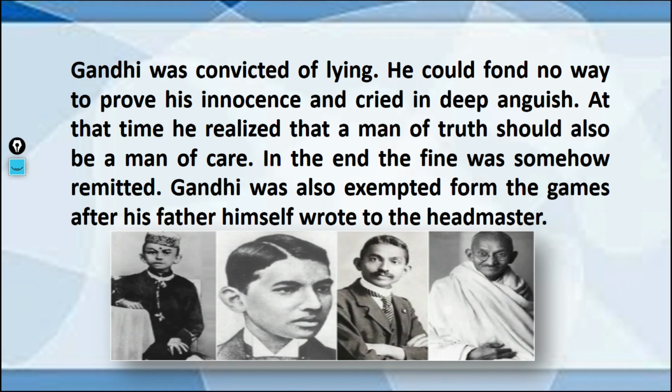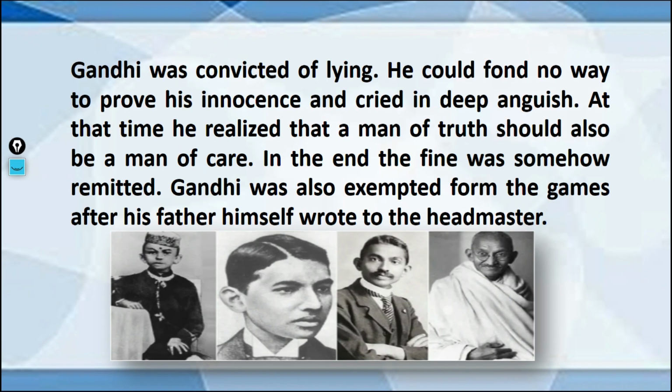He just said, you are lying, you are a liar. But Gandhi was undone. He could find no way to prove his innocence. There was no way to prove it. He came to the gymnastic class and cried in deep anguish.